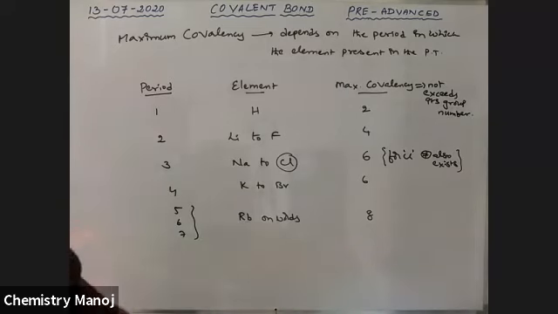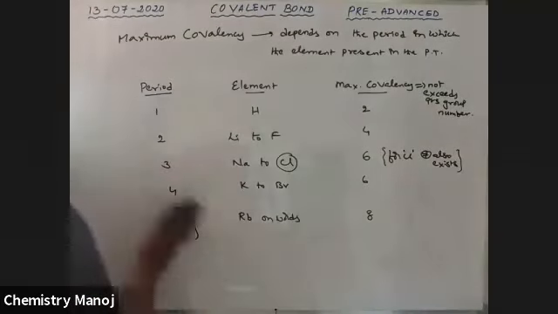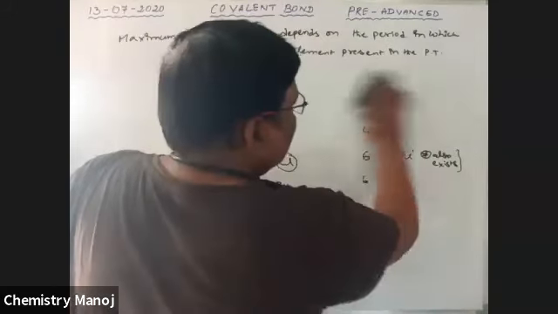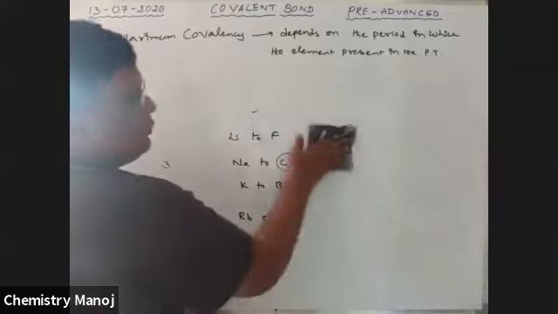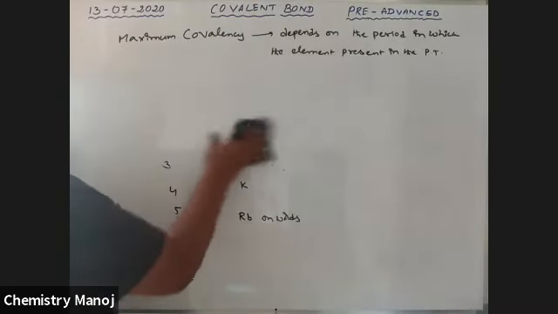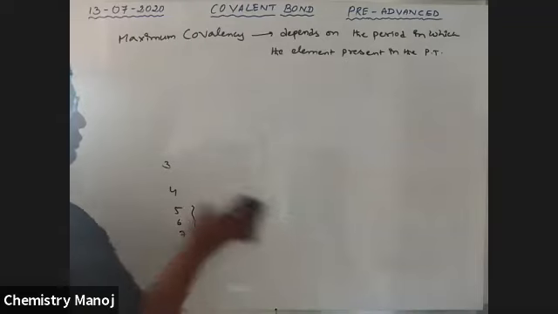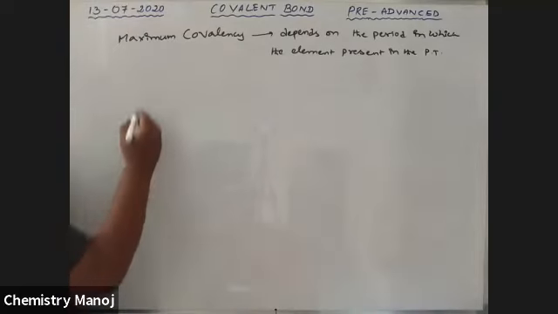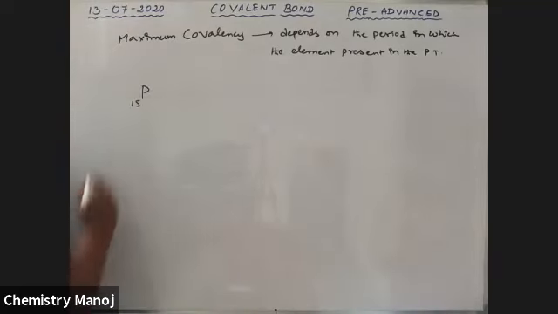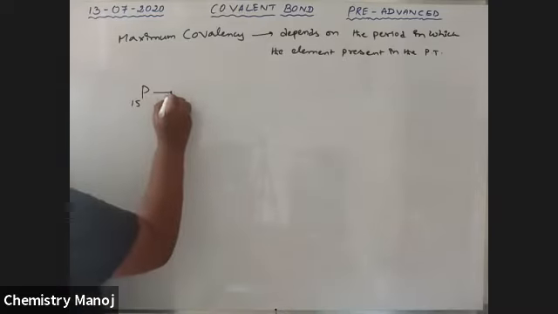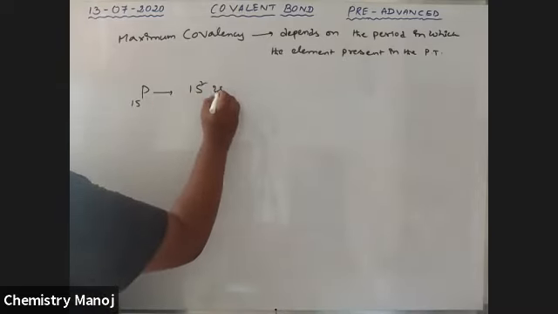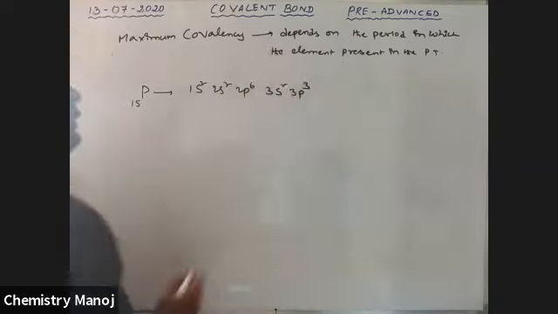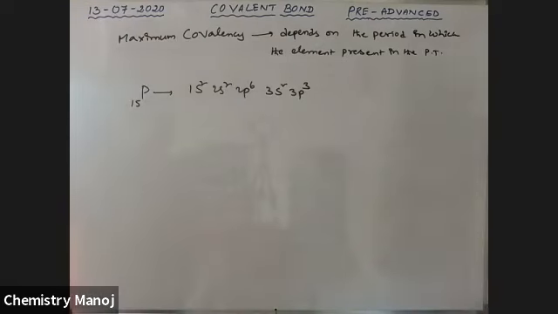Okay, I'm explaining with an example. Phosphorus, its atomic number is 15. Electronic configuration 1s2, 2s2, 2p6, 3s2, 3p3.